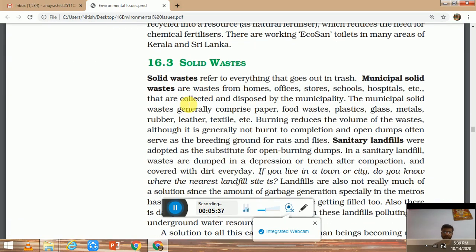Next is the solid waste. Solid waste is any waste that we discard. This includes municipal solid waste, construction and demolition waste, agriculture waste, and industrial waste. When we talk about MSW, municipal solid waste, it includes the waste of houses, offices, stores, schools, etc. This MSW does not include agriculture waste and industrial waste. So solid waste minus agriculture waste and industrial waste is equal to MSW, municipal solid waste.